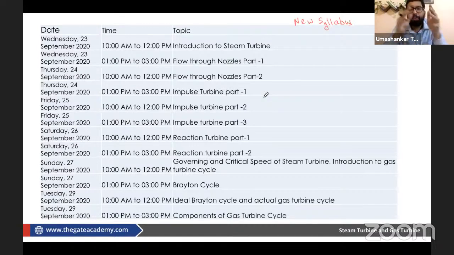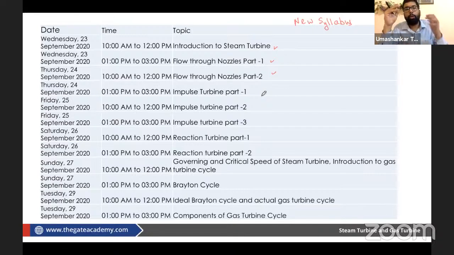We will be discussing a little bit of the Rankine cycle, because you won't be able to understand all these things if I totally ignore that. So total ignorance will not be there. But what we are going to cover is listed over here: introduction to steam turbine, flow through nozzles, impulse turbine, reaction turbine. Then we will see the gas turbine cycle, actual gas turbine cycle, Brayton cycle, ideal Brayton cycle, components of the gas turbine cycle. This is all I have written here, which is in the new syllabus, not the old one.